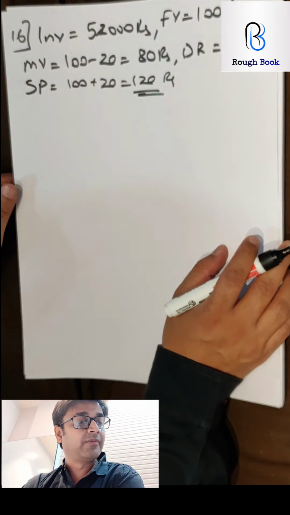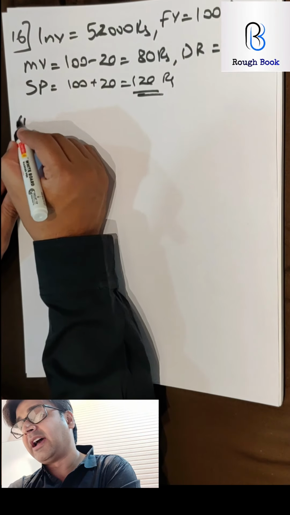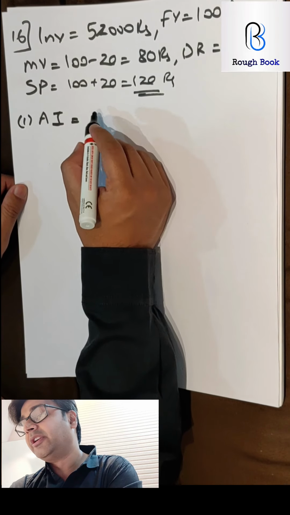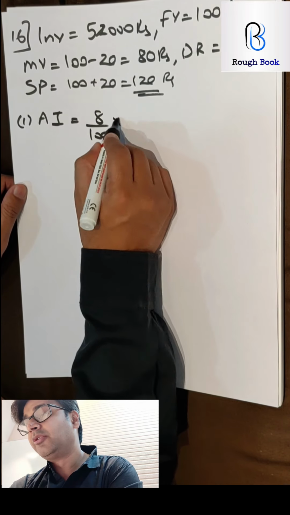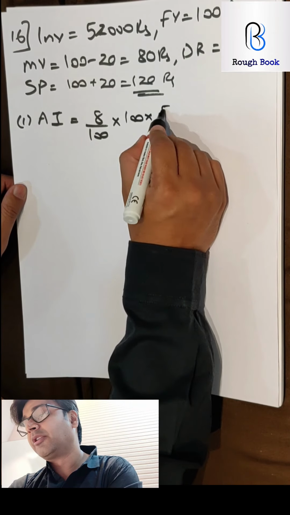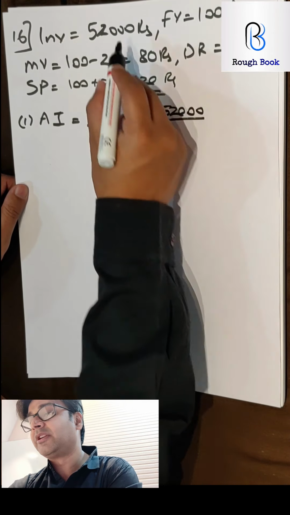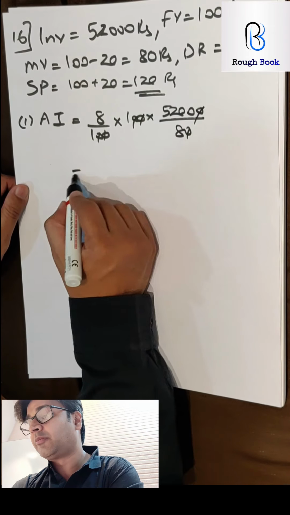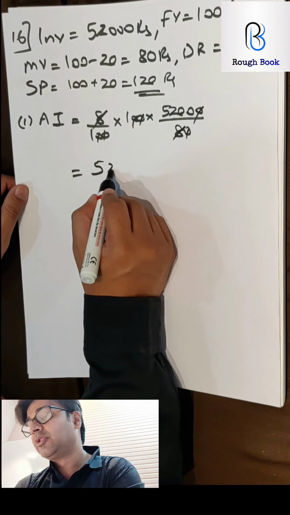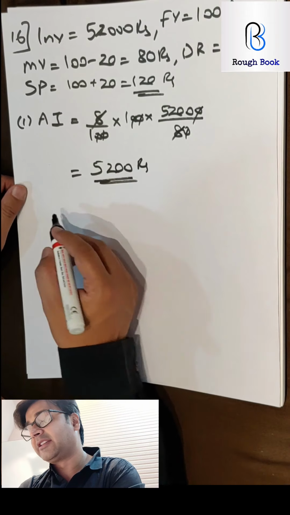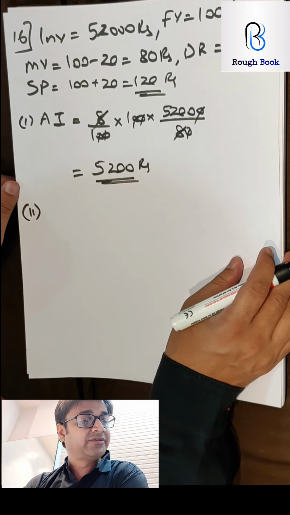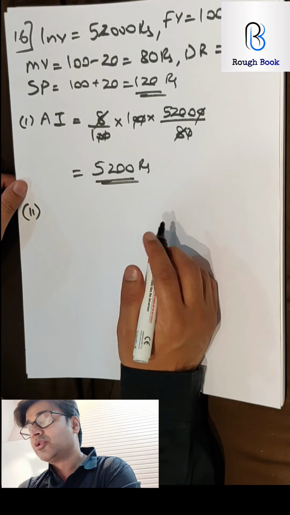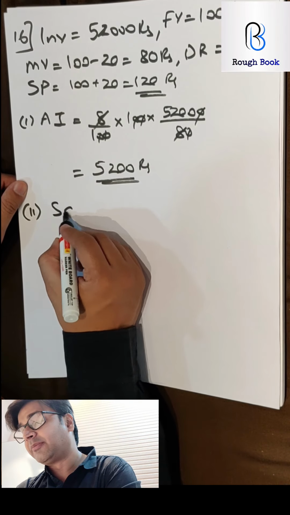So obviously he is making a profit. So number one, find the annual dividend. So annual dividend is the annual income. So dividend rate 8% into face value into number of shares. So number of shares is investment upon the market value. Come on, pause, stop copying. 8 gets cancelled. So do you get 5,200 as the annual income? Second part is find the profit earned including the dividend. So for the profit earned, we'll find the sale proceeds.